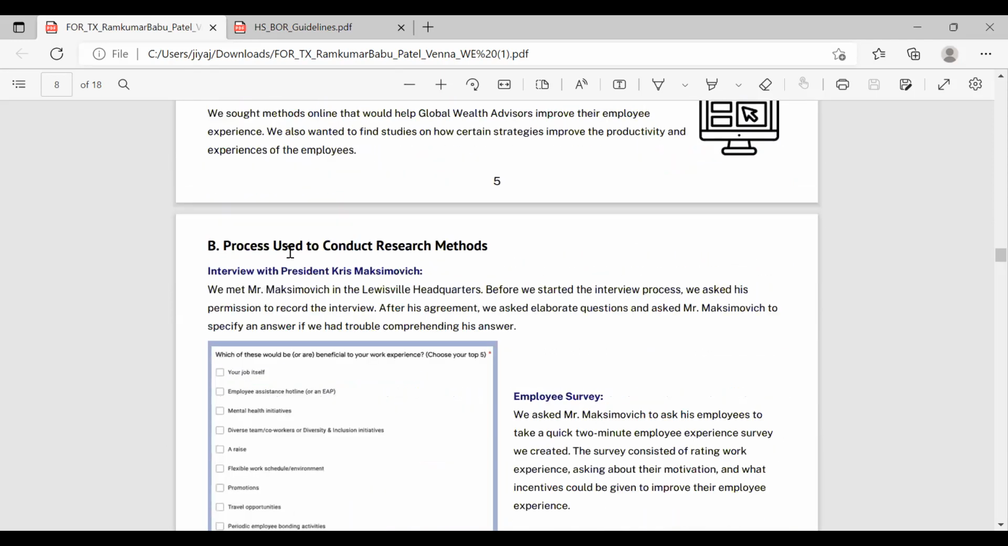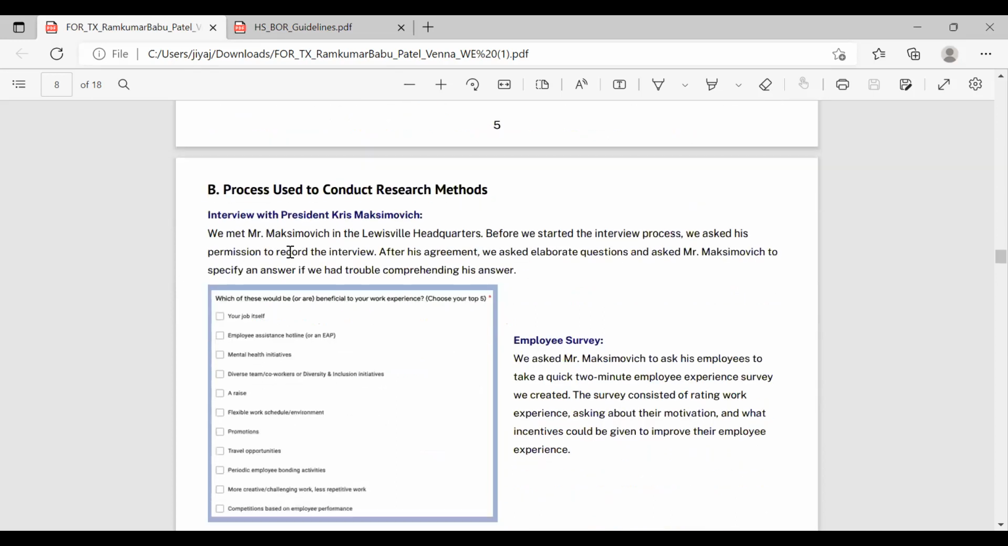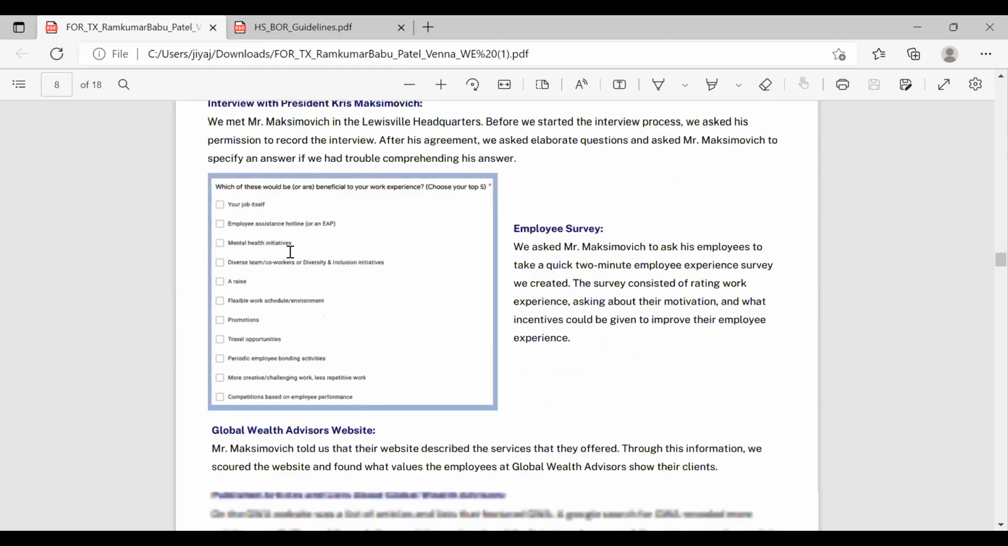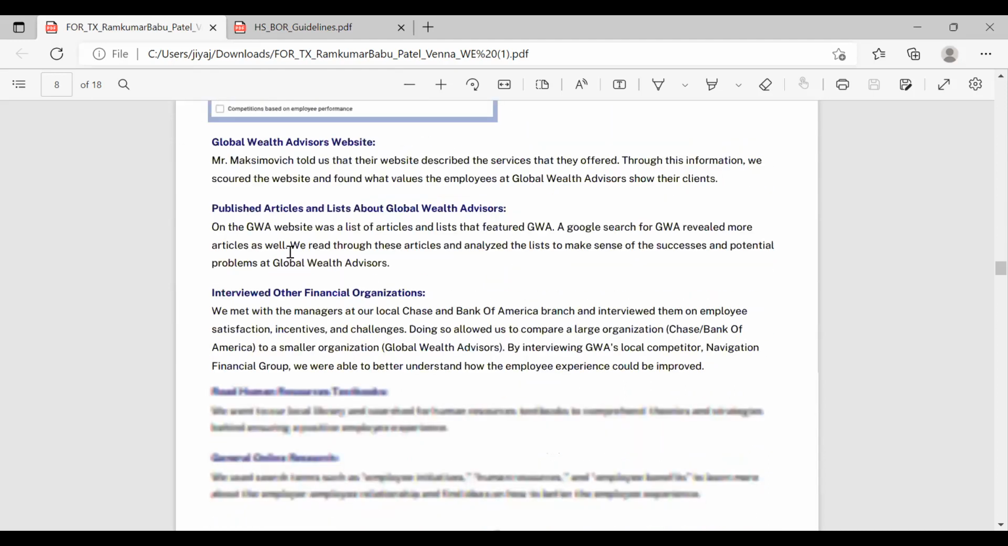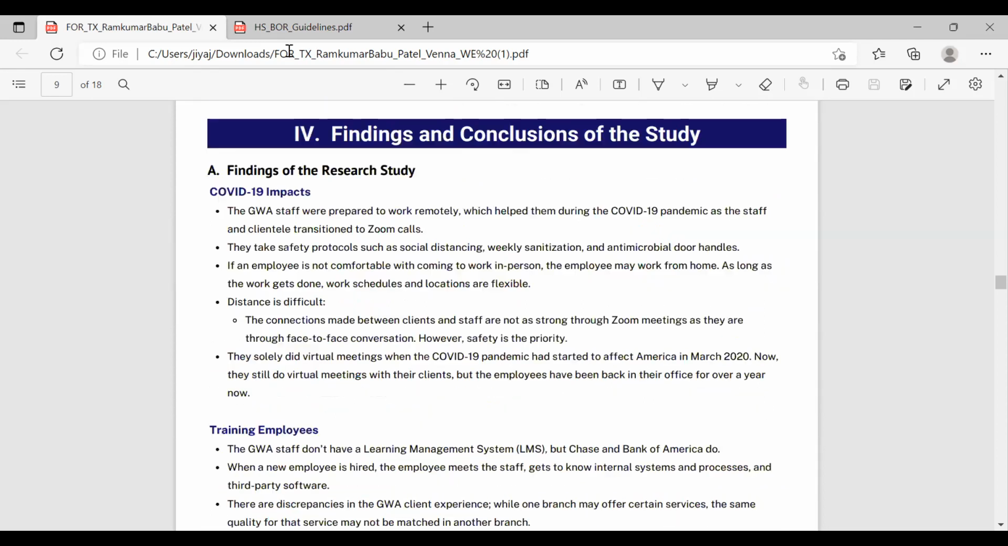Part B is the process used to conduct the research methods. It's basically the steps you took to do this research method. So, interview with President Chris Maximovich, we met him in the Louisville headquarters. Before we did this, we asked these elaborate questions to understand if we could fix a problem they had. So we're just narrating the steps we did. That's basically all Part B is.